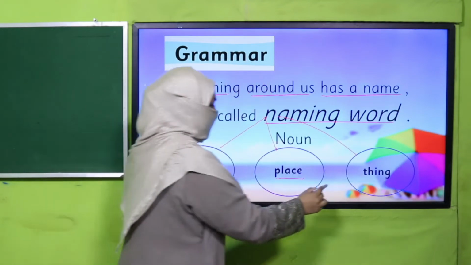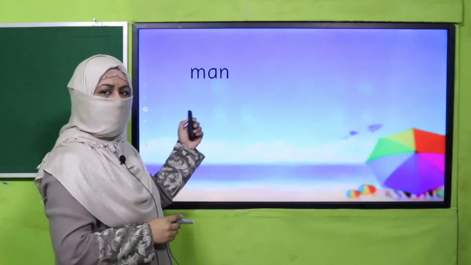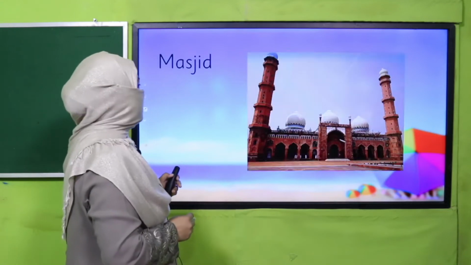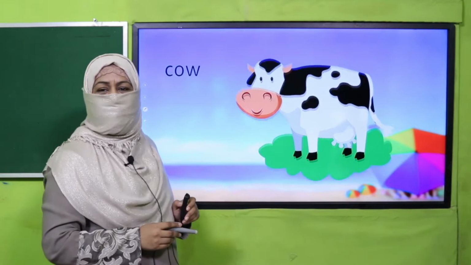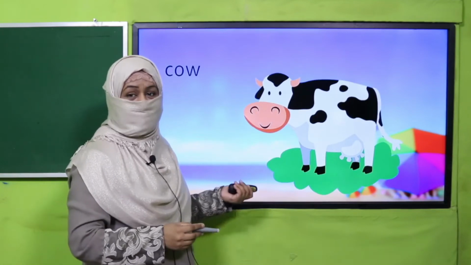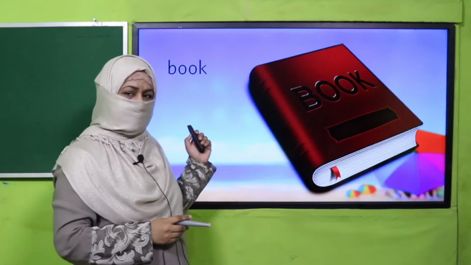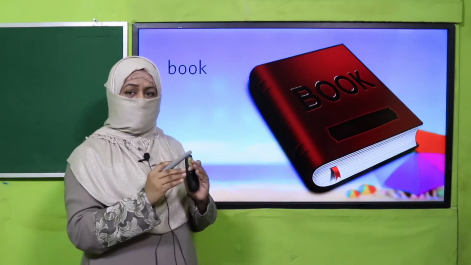Right? We have learnt their examples as well. For example, man. Man is a naming word for a person. Masjid is a naming word for a place. Cow is a naming word for a living thing, for an animal. And book is a naming word for a thing. Do you understand? Do you remember all these things?